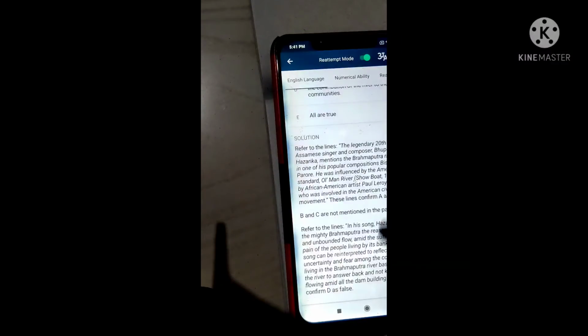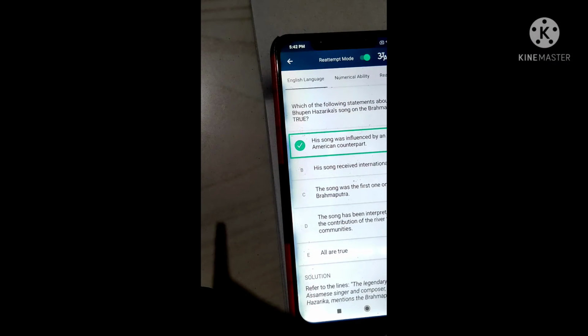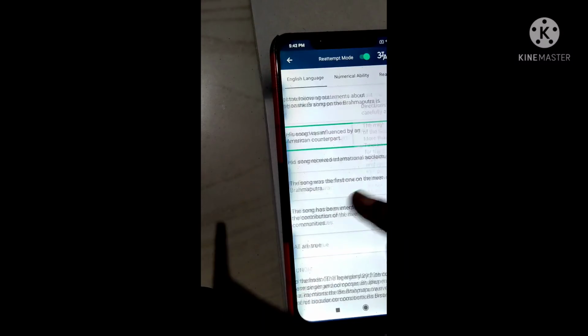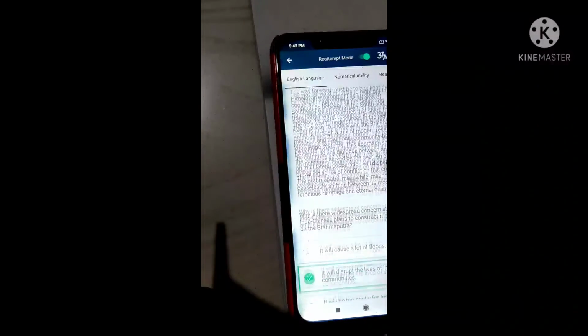So here is the question, guys. Which of the following statements about the song is true? Here we clearly see that one of his popular compositions was influenced by the American standard. So the first one is true. And next we go to the second question.